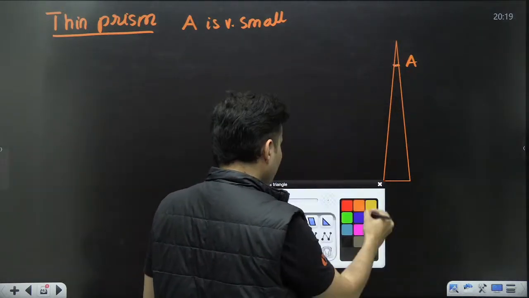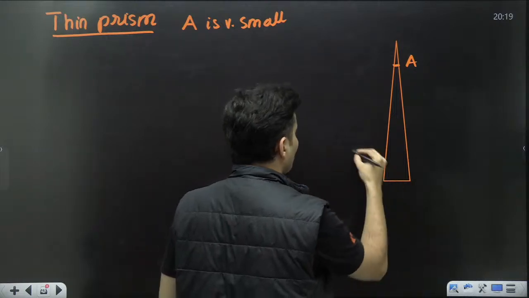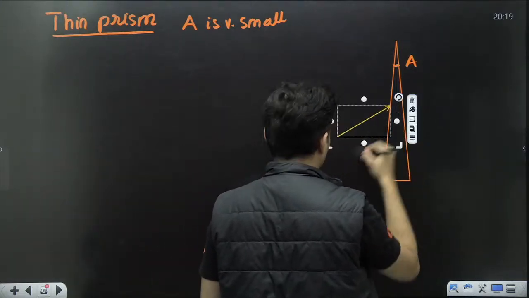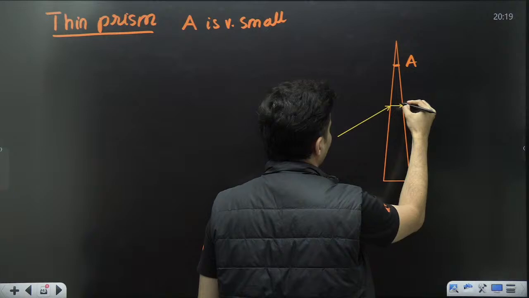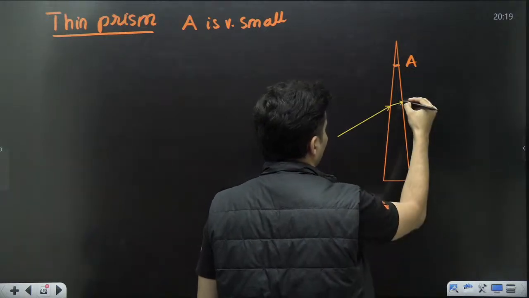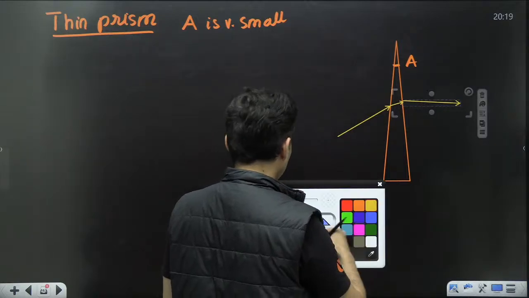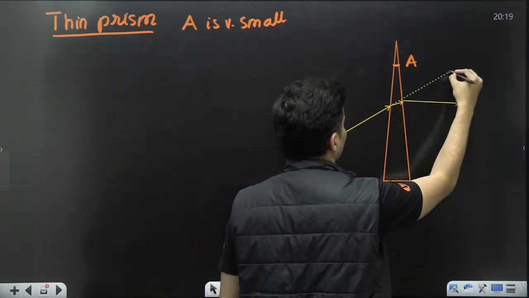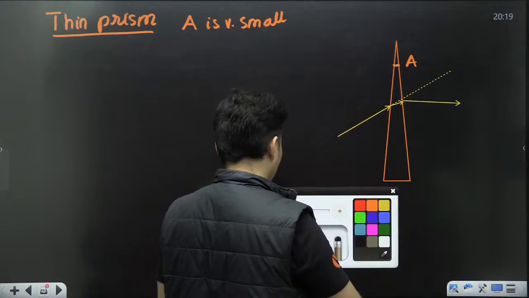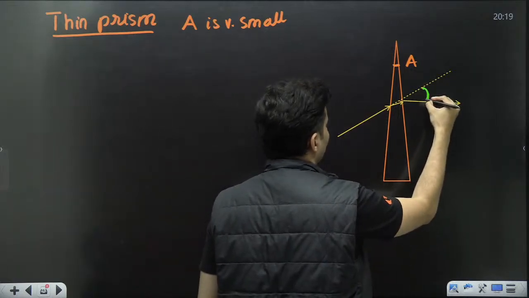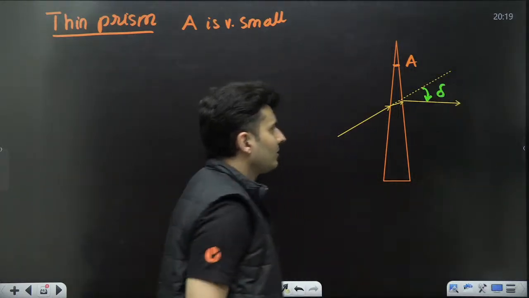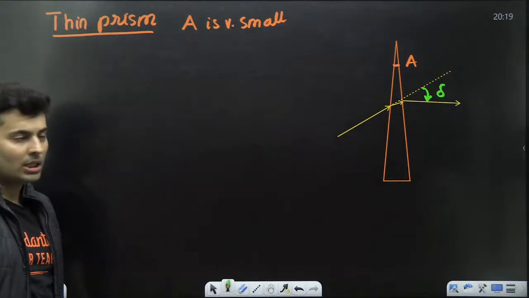So when you pass that light ray, you see that it gets deviated, something like this. You see that it gets deviated like this, correct?